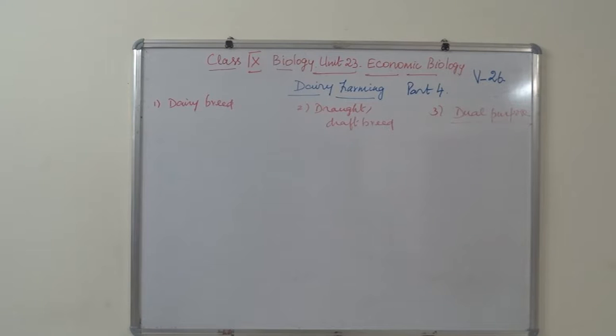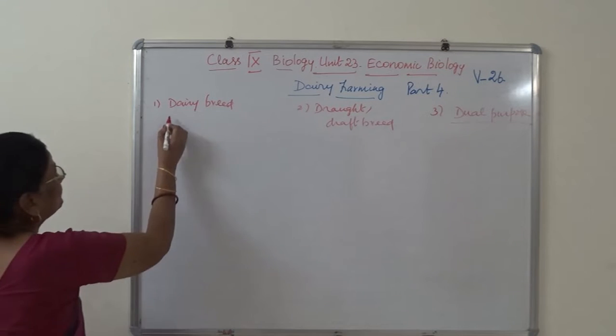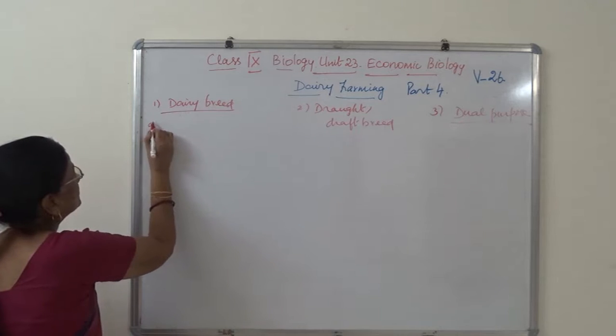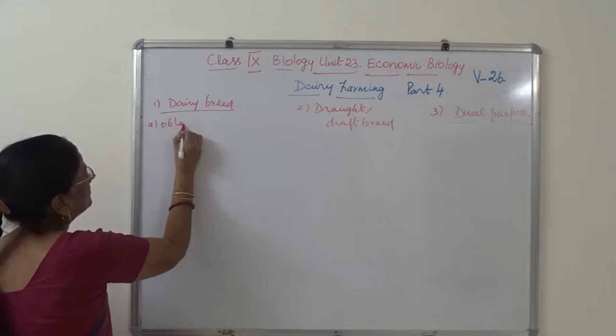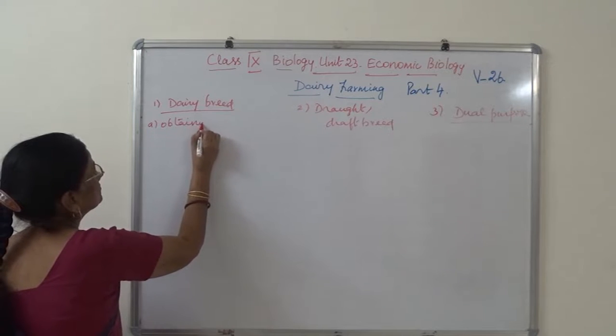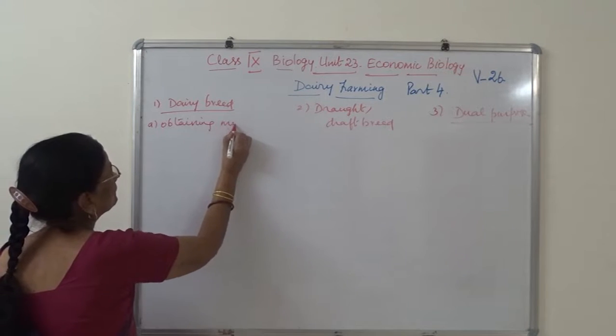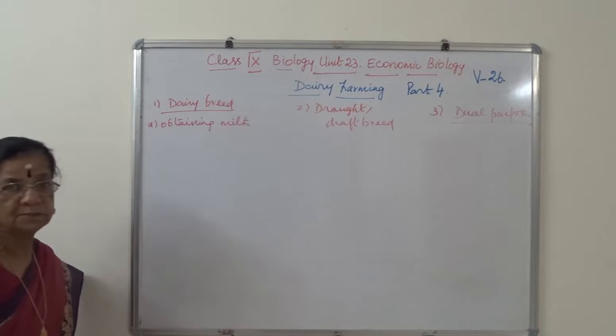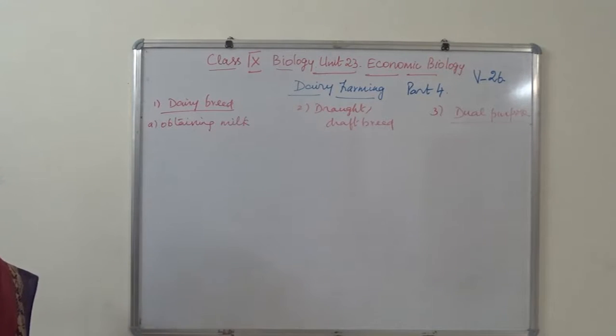What can you say? Dairy breed, first it is for obtaining milk. Are you clear?